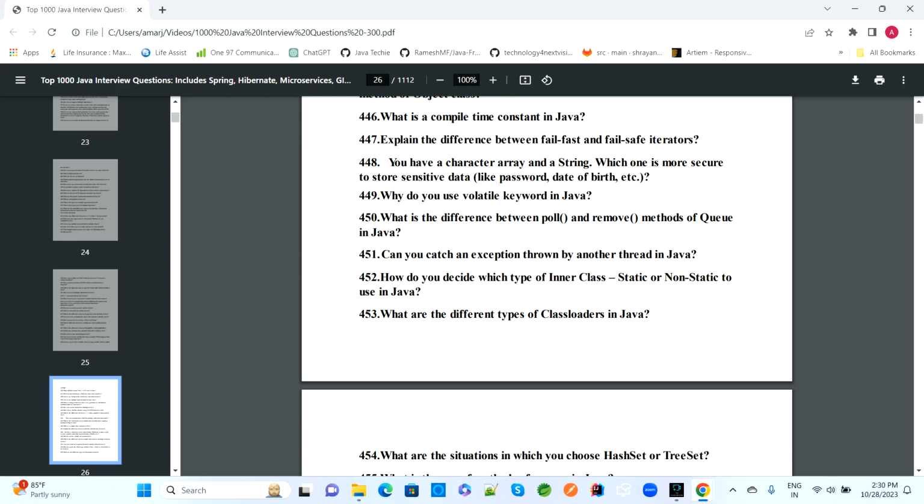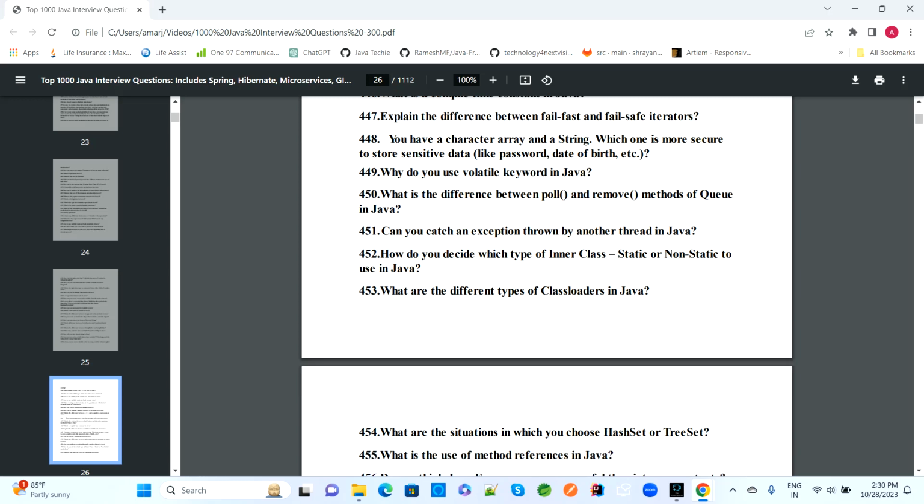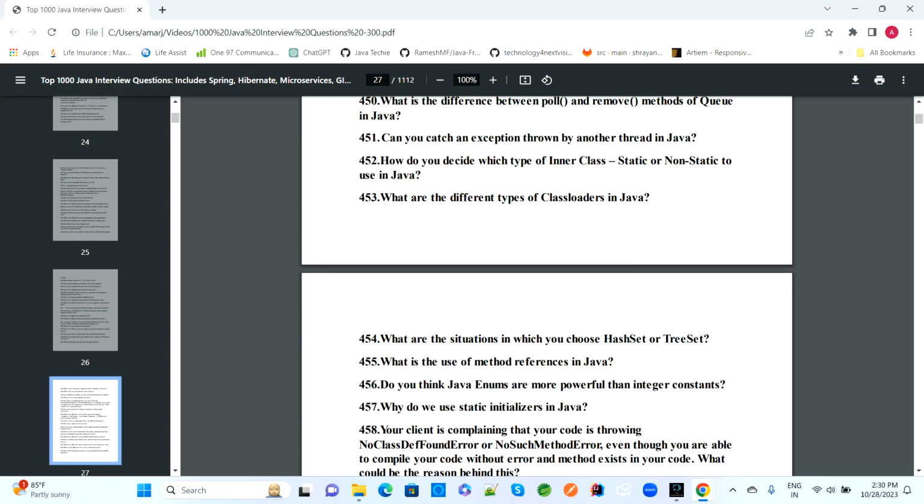Why do we use the volatile keyword in Java? What is the difference between the poll and remove methods of Queue in Java? So this is related to the collection framework. And then, can we catch an exception thrown by another thread in Java?